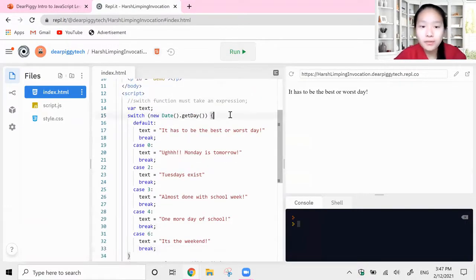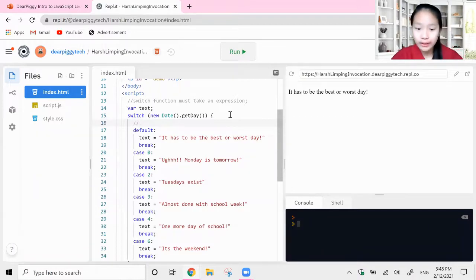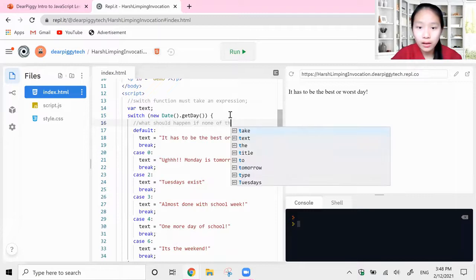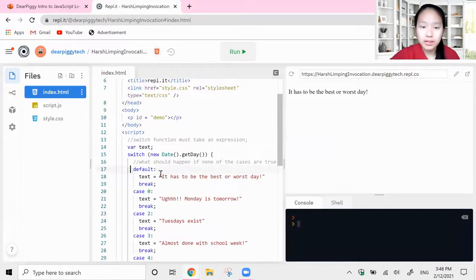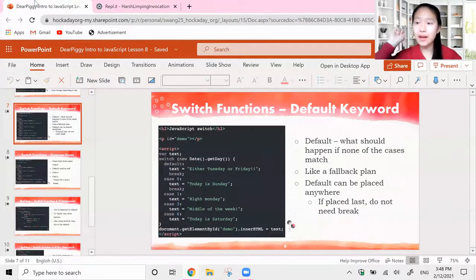But basically what the default keyword is going to do is it's going to catch any cases that have not, it's kind of like, what should happen if none of the cases are true? So if it's not case 0, 2, 3, 4, or 6, right? So that is the default. It's going to do basically what should happen if it's not any of these cases. So that is the default keyword. So part 1 of this video, check.